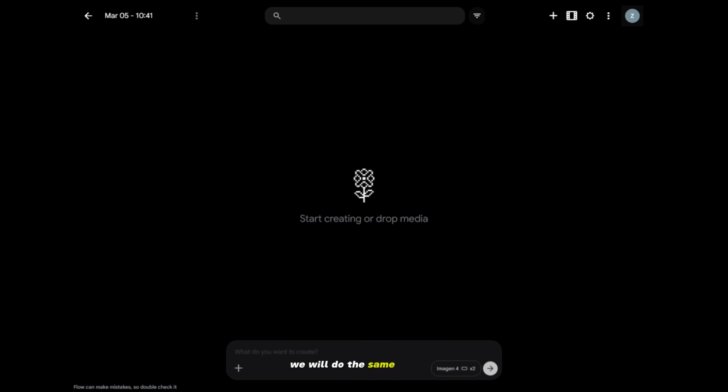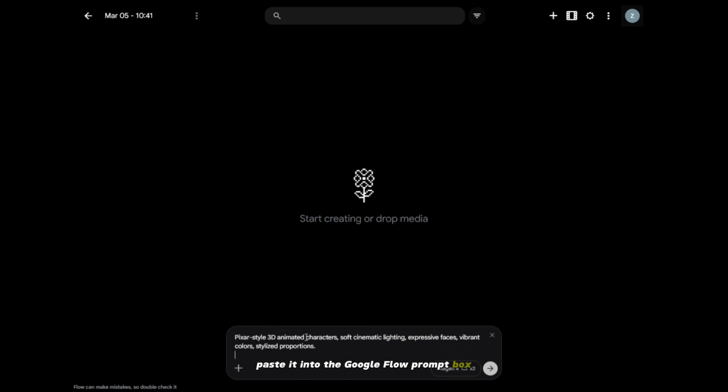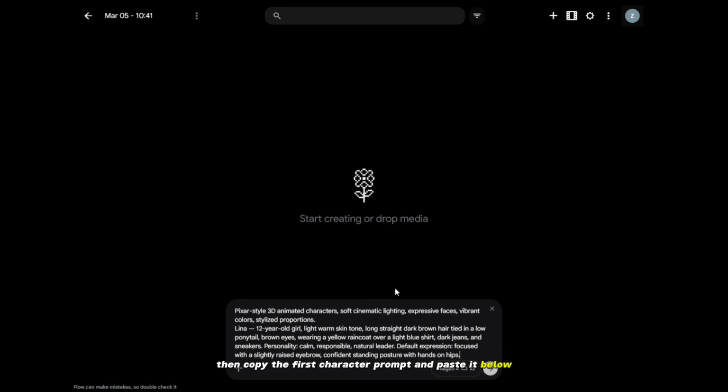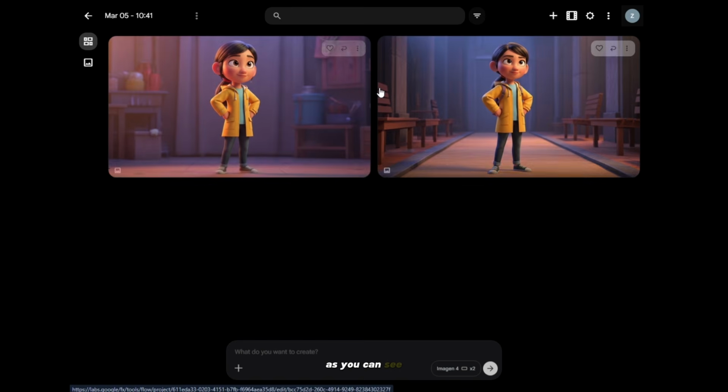We will do the same process. Copy the first line for reference, paste it into the Google Flow prompt box, then copy the first character prompt and paste it below. Hit generate. It will take a few seconds and generate 2 character images. As you can see, the character image is the same as the one we generated on Google Whisk.